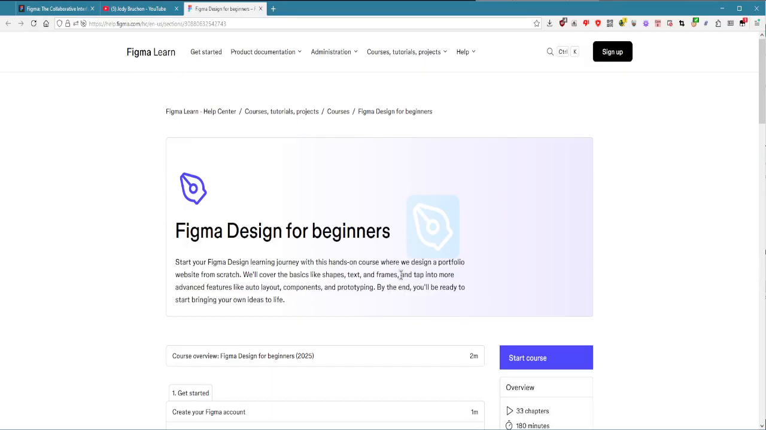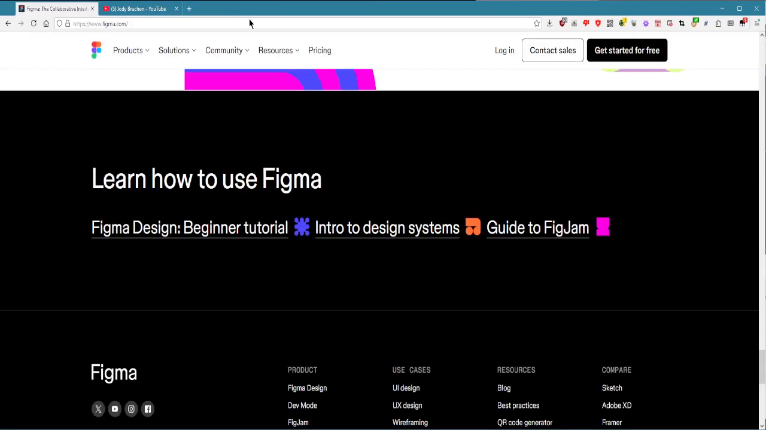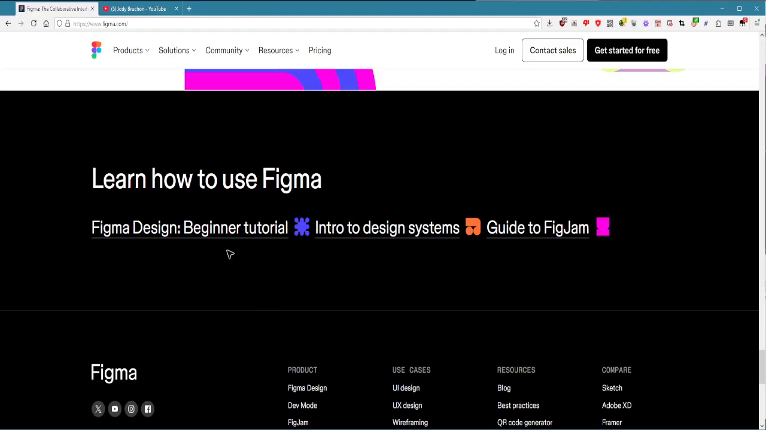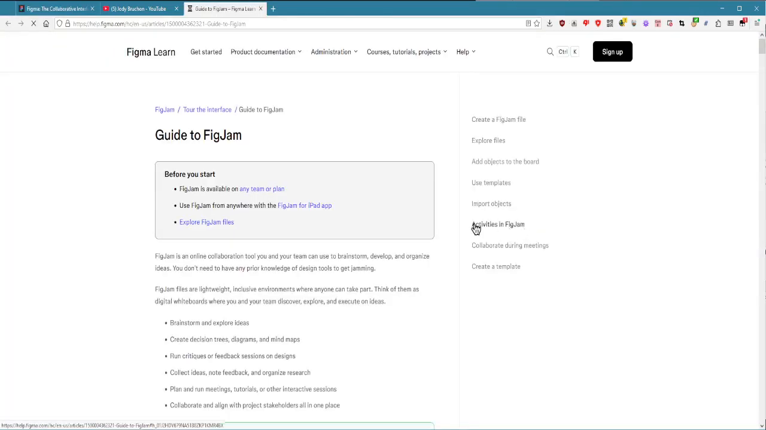See, beginner tutorial. Oh my God. Did you see it said the page can't be found and then it loaded the actual page? What was that? They have a bad link and they covered it up. Wow. Oh, look, guide to FigJam.